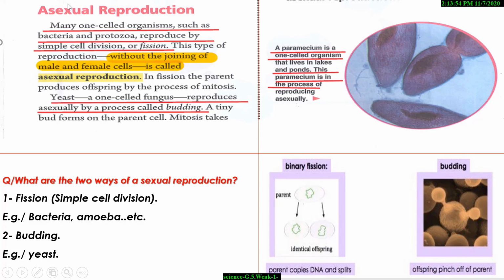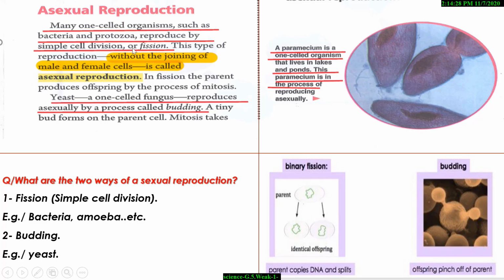We have two types of reproduction of the organisms. All organisms reproduce, but in two ways. Number one, asexual reproduction. Number two, sexual reproduction. Reproduction without the joining of male and female cells is called asexual reproduction. Examples: bacteria, protozoa, euglena, paramecium, most single cells.